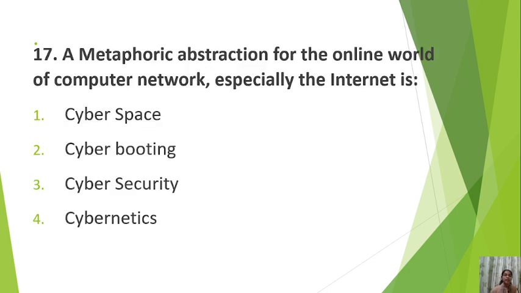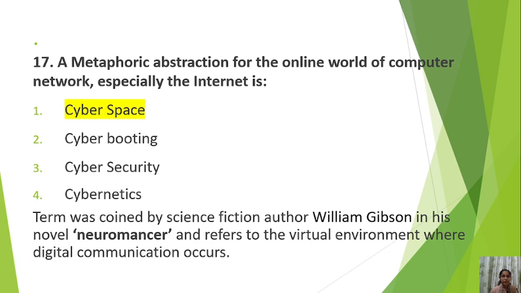Okay. Next is a metaphoric abstraction for the online world of computer network, especially the internet. What is the term for that? Number one, cyberspace. Number two, cyberbooting. Number three, cyber security. Number four, cybernetics. So the correct answer is cyberspace. The term was coined by science fiction author William Gibson in his novel Neuromancer and refers to the virtual environment where digital communication occurs. Okay.